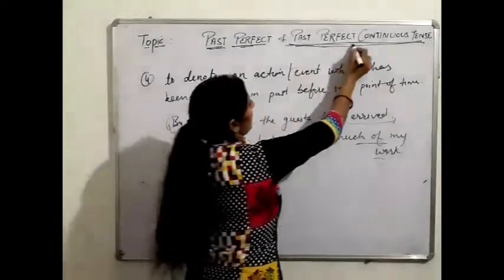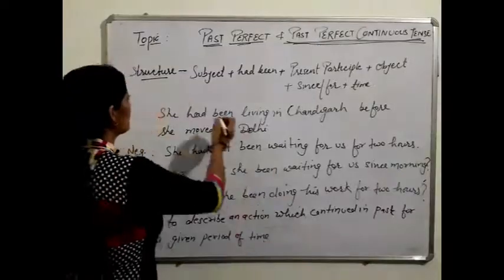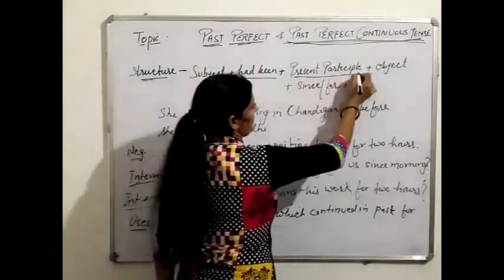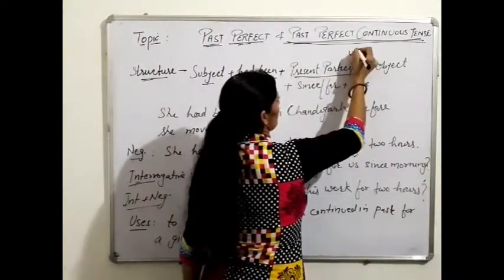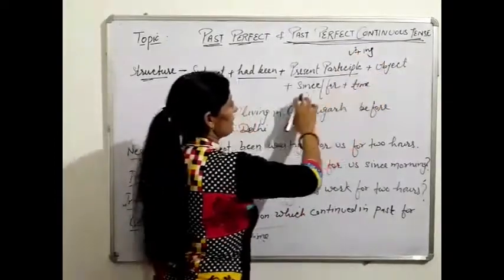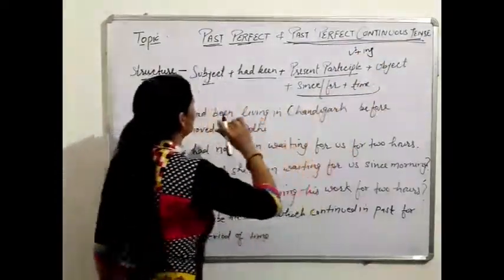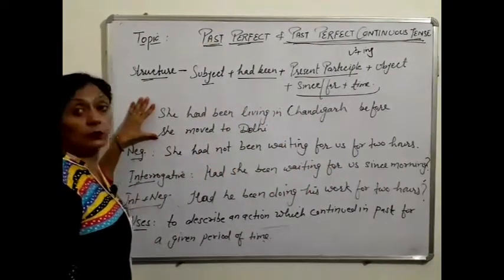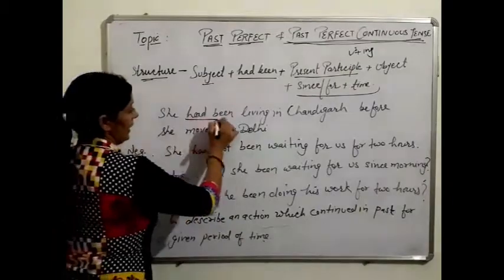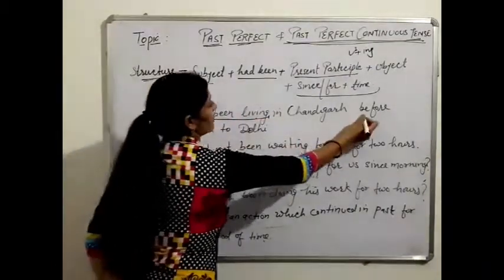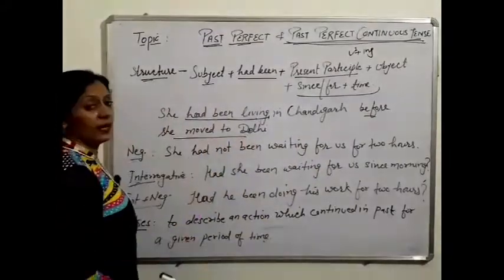Okay, structure is subject, had been, present participle, it means first verb plus ing, then object, since and for plus time. She had been living in Chandigarh before she moved to Delhi. She had been living, had been verb plus ing, before she moved to Delhi.